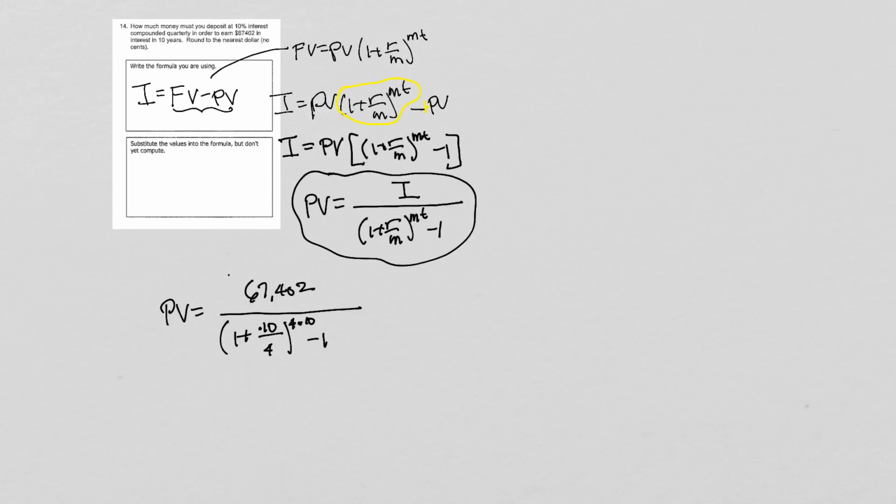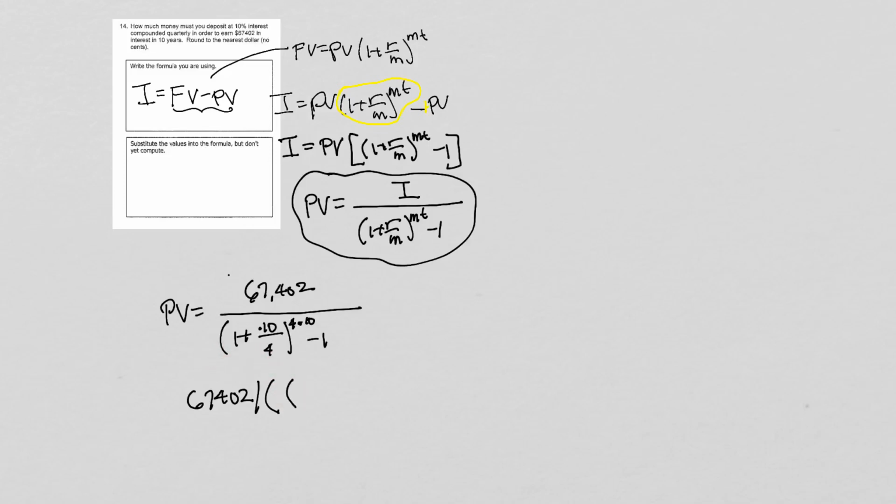On my calculator, I'm going to put in 67,402 divided by, now open a parentheses for the denominator. The denominator has an operation in it, so I'm going to close it in parentheses. So this parentheses right here is really opening up the denominator. Then I have this parentheses, so we'll put that one right here.